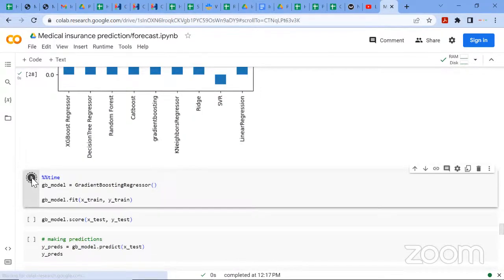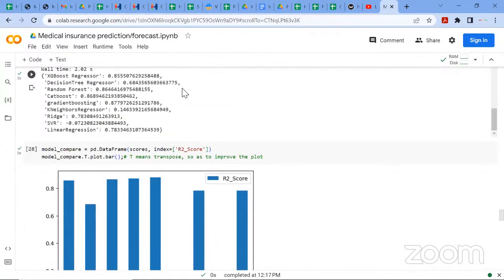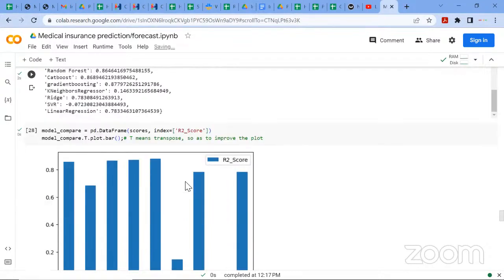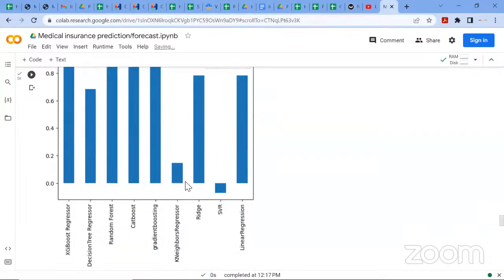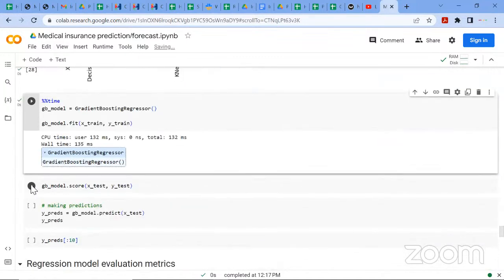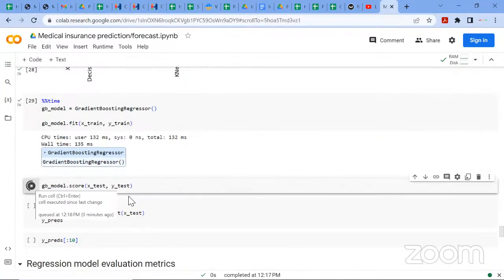What this code was doing for me is performing my modeling faster, to see which one was best instead of me running each individually. So I selected my gradient boosting. I'm just going to run that again, select it, and score it, give the score. So I had my 0.87.